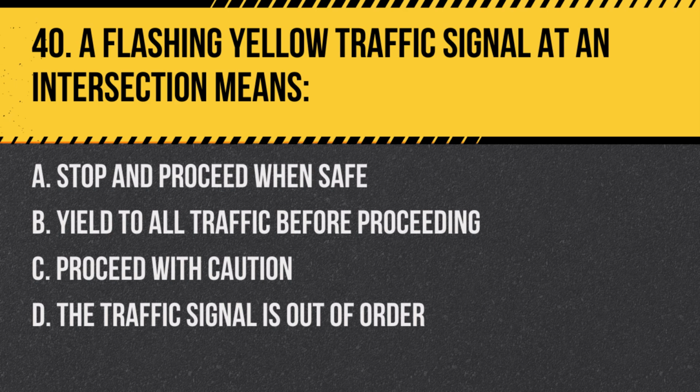Question 40. A flashing yellow traffic signal at an intersection means: A. Stop and proceed when safe. B. Yield to all traffic before proceeding. C. Proceed with caution. D. The traffic signal is out of order. Answer: C. Proceed with caution. A flashing yellow light means you should slow down and proceed through the intersection with caution.